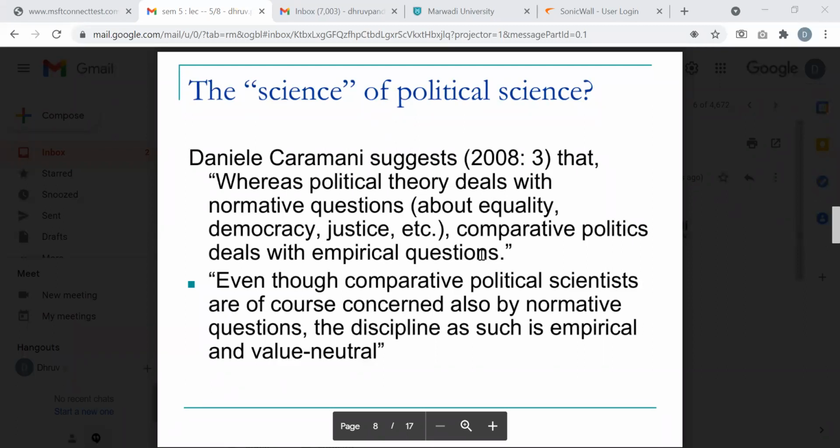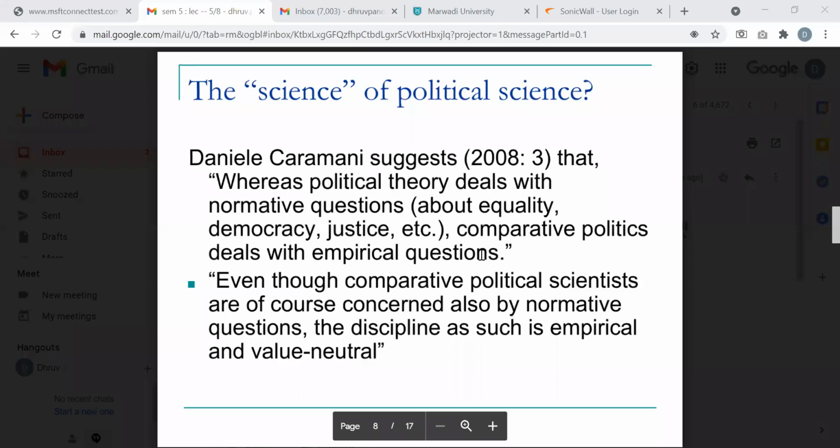This is a very simple and beautiful distinction he has drawn here. While political theory deals with ethical and normative questions, equality, democracy, justice, comparative politics deals with empirical questions, facts, data analysis, etc.